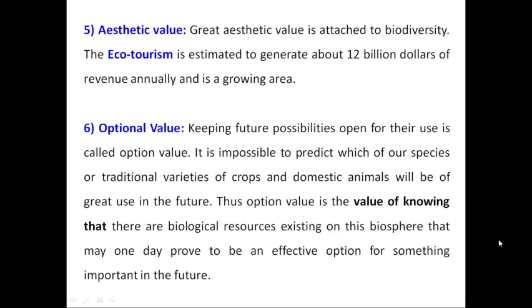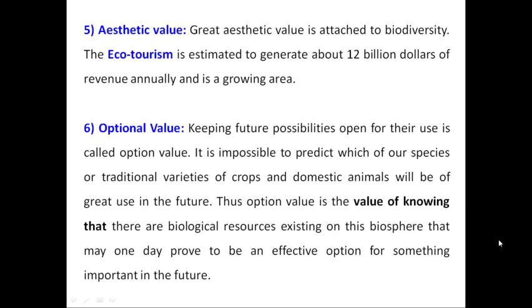We are preserving those varieties with us, although they do not give us direct benefit at present, because we do not know what kind of benefit we may get from them in the future.